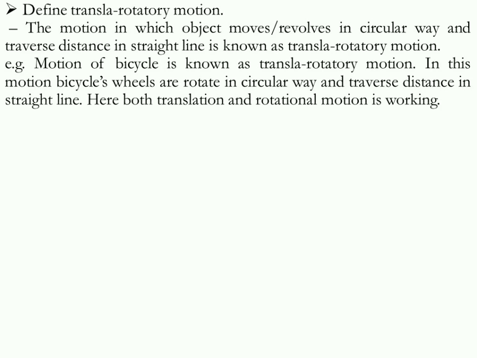The motion of a bicycle is an example. In this motion, the bicycle's wheels rotate in a circular way and traverse distance in a straight line. So you can easily see in the case of a bicycle, when the wheels rotate, then the cycle is passing a distance. So the wheels are in rotational motion, but the whole cycle traverses the distance in translation motion. So this complex motion becomes translatory-rotatory motion.